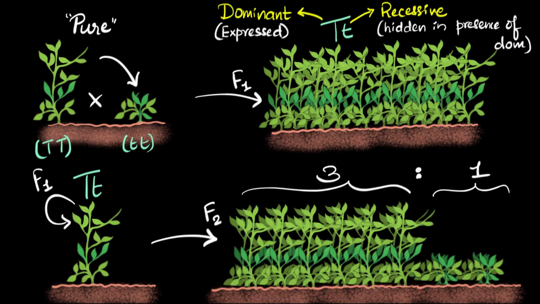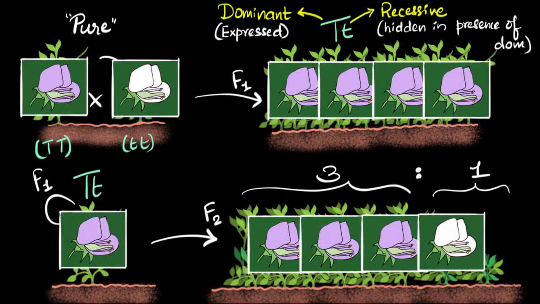And now you can use the same logic to explain what happens with the flowers also. So when you cross a pure purple flower with a pure white flower, in the first generation, we got all purple flower. Now, can you guess what was the reason for that? Well, we can guess that when they crossed it, both the purple and the white trait got passed along. But maybe the purple trait is dominating. And that's why we see all purple over here and no whites. And then later on, when you take one of those purple and you self-pollinate, by the law of separation, now we'll get the same ratio, 3:1.